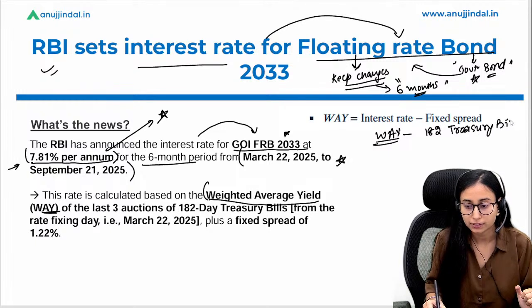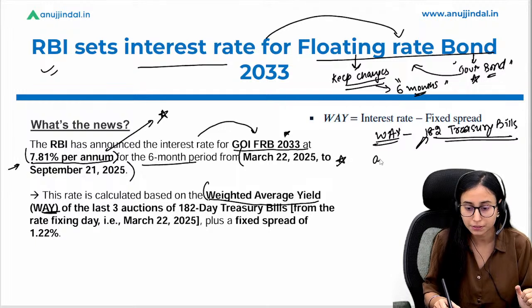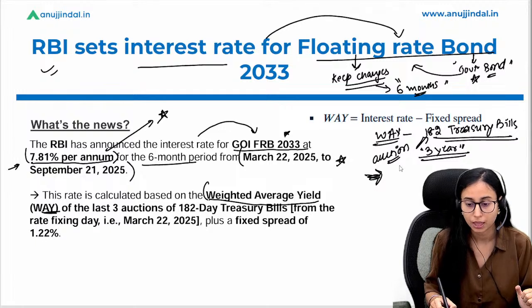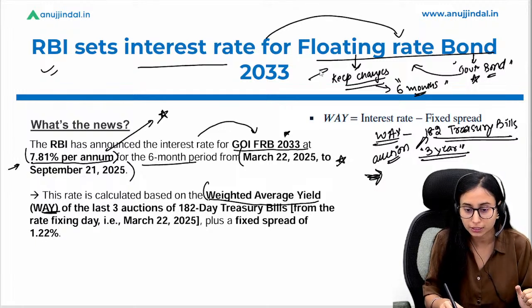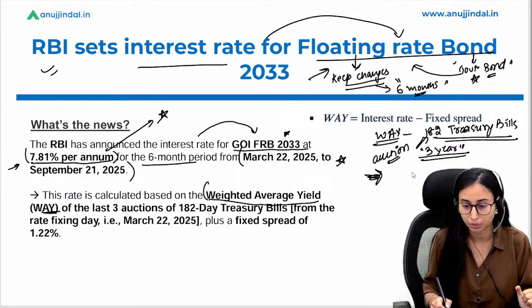Whatever interest rates are being offered, whatever is auctioned in this, is averaged for the last 3 years. Their auction is averaged for the last 3 years, and based on this the interest rate for this is being decided.